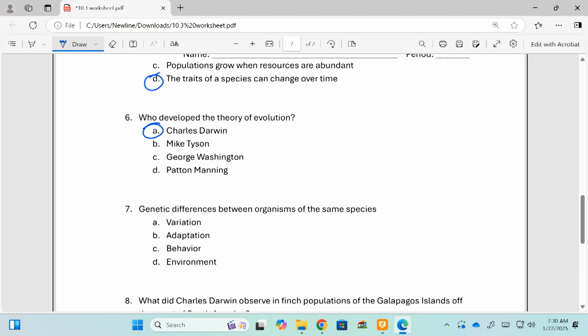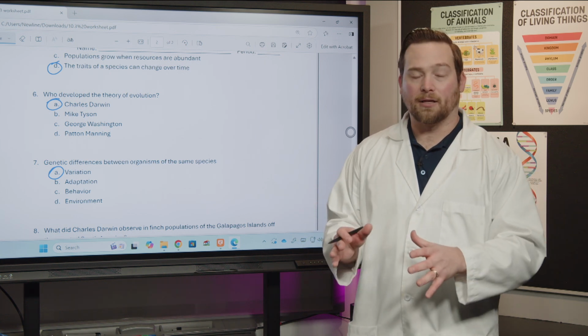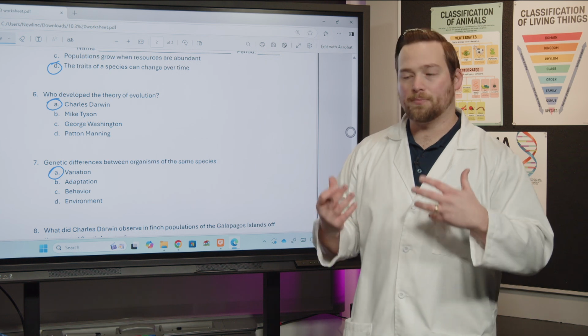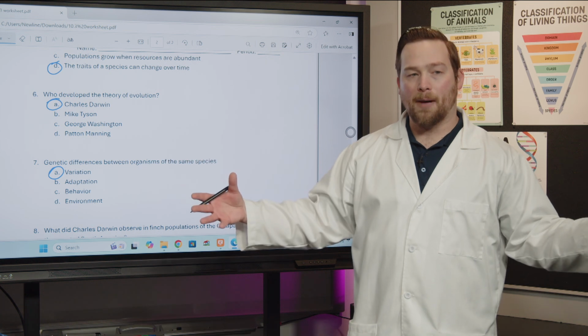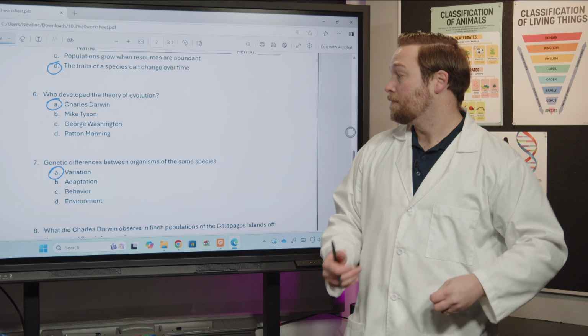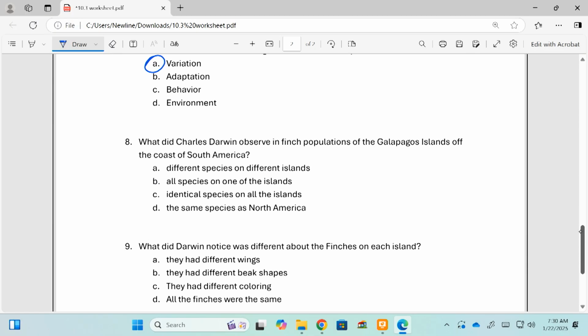All right, number 7 says, genetic differences between organisms of the same species. All right, this is a vocabulary term I want us to know, and it's variation. So what is variation? If you look around the classroom right now, you might be in the room with a lot of different people. None of you look exactly alike, right? Some of you are taller, some of you are shorter. Your skin colors might be different shades. Your nose and eyes might all be different shapes. So there's variation in the population. That's good. We want that variation because that keeps our population strong, okay? And so that's variation, okay? Great. All right, let's keep this going, just a couple more.